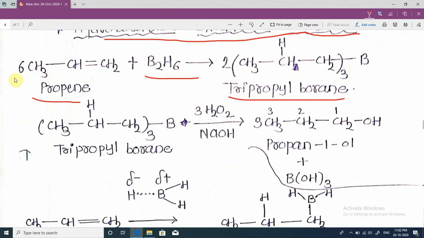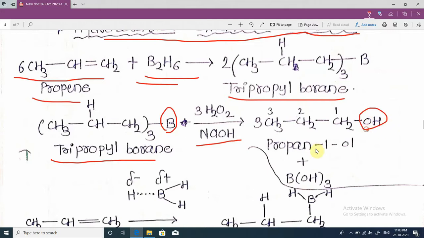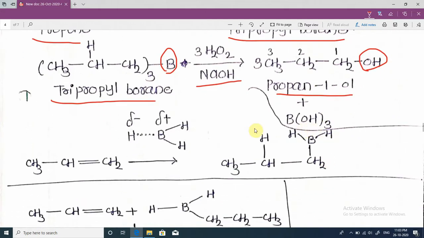In this, 6 propene molecules react with B2H6, giving 2 tripropyl borane. When this tripropyl borane reacts with hydrogen peroxide in the presence of sodium hydroxide, the boron is replaced by a hydroxy group, forming propan-1-ol, the alcohol, and B(OH)3.